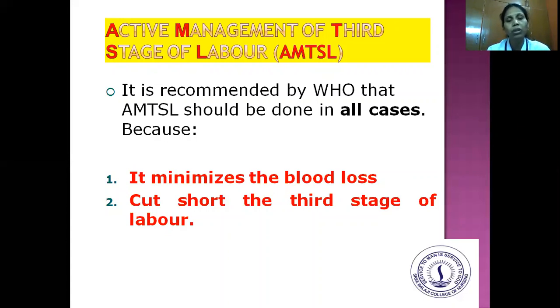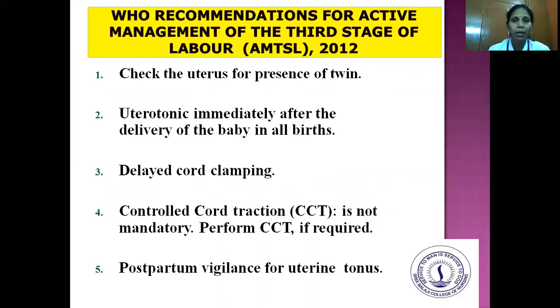Because of these two essential things, this active management is very, very important. It's been recommended by the WHO, so it should be implemented for all the mothers who are undergoing deliveries. WHO recommended active management of third stage of labor in the year 2012. How? Check the uterus for presence of twins.